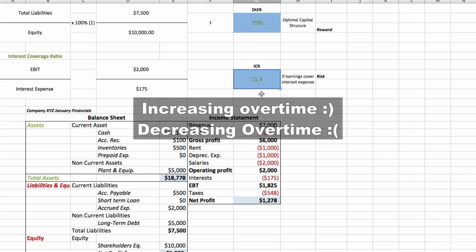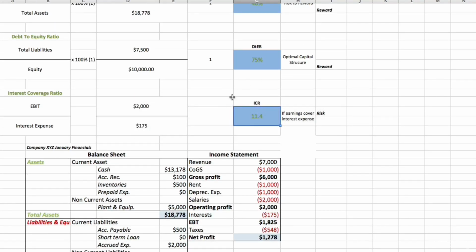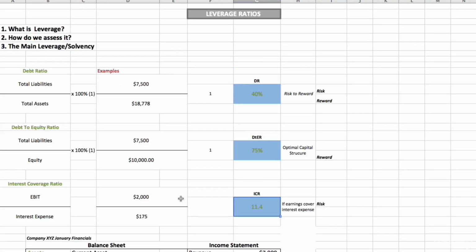And when we see an increasing interest coverage ratio, it's a very good sign. And when we see it decreasing over time, it can be worrying. And that's why in this case, we don't have to worry, because the company is in a very good financial position. And those are the main leverage ratios.